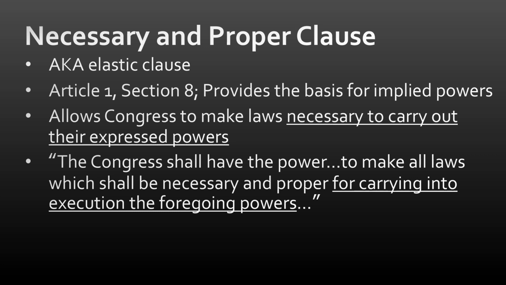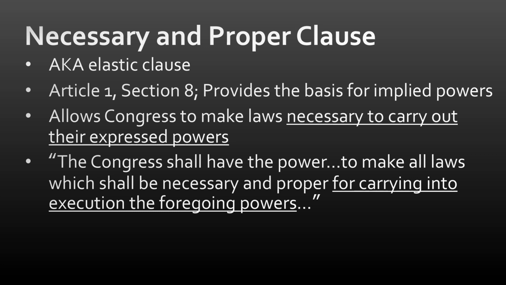It says, "The Congress shall have the power to make all laws which shall be necessary and proper." Now, the important thing is don't stop there, because if we stop there, it sounds like Congress can do anything as long as they determine it to be necessary and proper. But this underlined portion is really important. "For carrying into execution the foregoing or preceding powers."